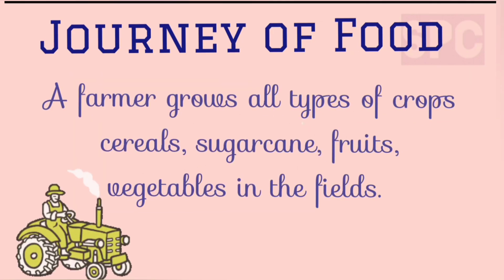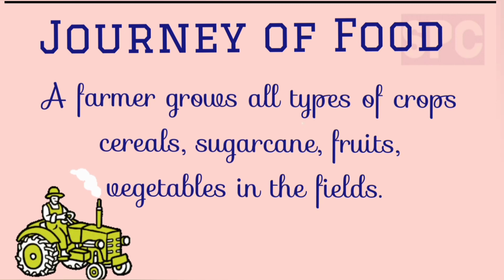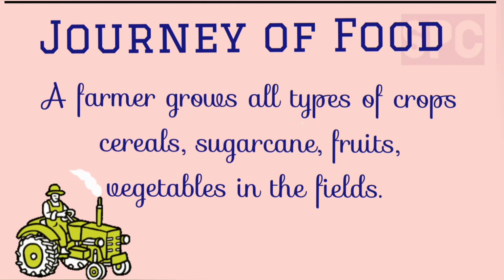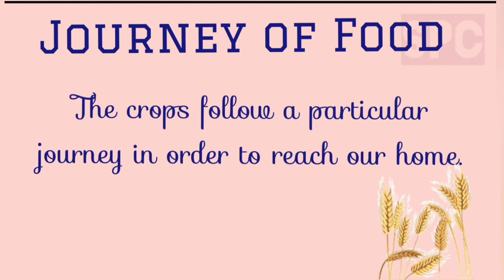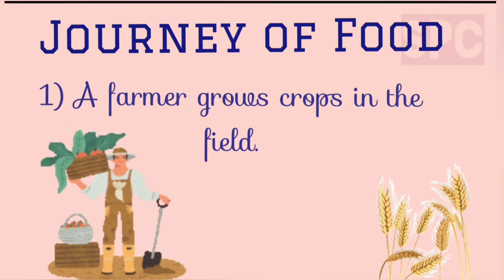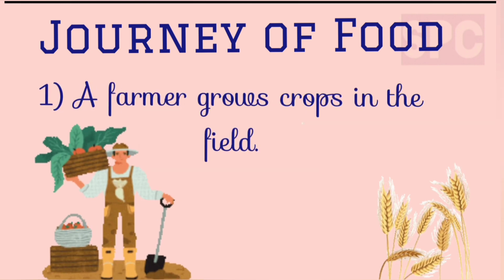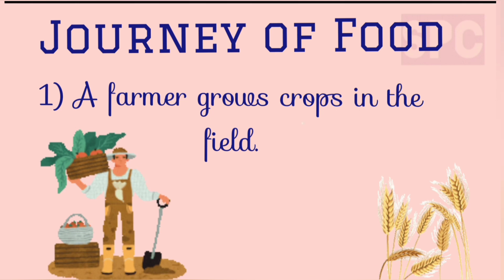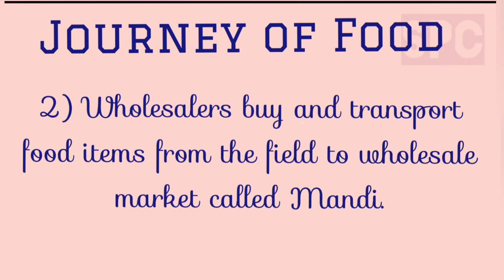Journey of food. Students, a farmer grows all types of crops, cereals, sugarcane, fruits, and vegetables in the fields. The crops follow a particular journey in order to reach our home. First, with lots of hard work and patience, a farmer grows crops in the field. Then, the wholesaler buys and transports food items from the field to the wholesale market, which is called mandi.